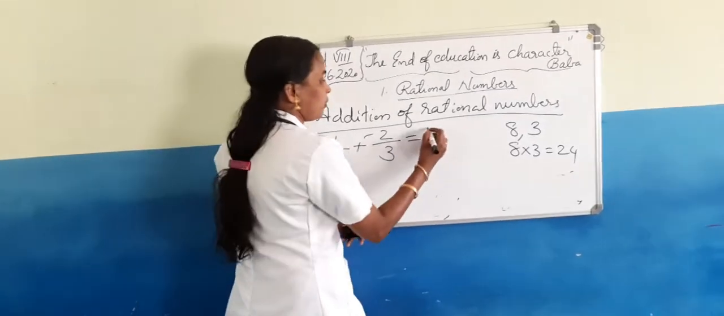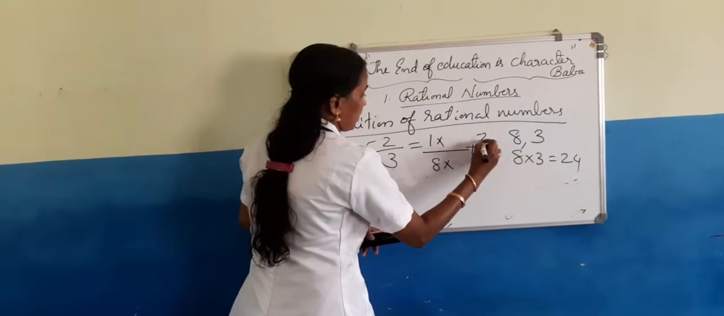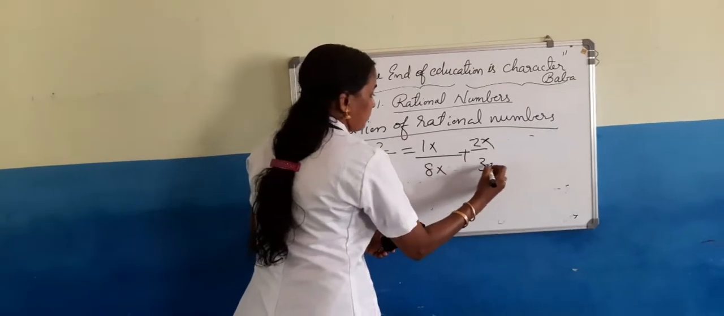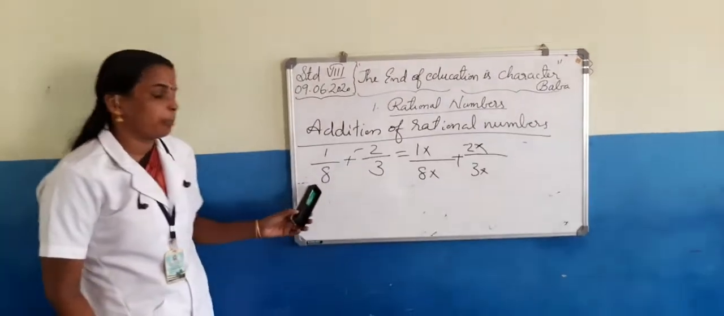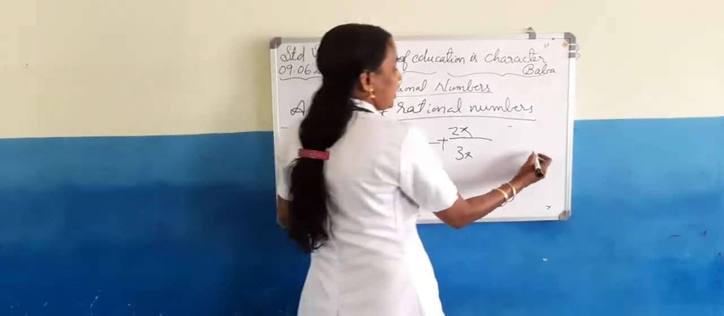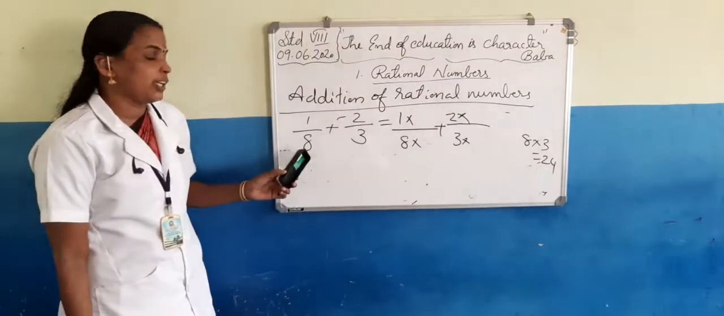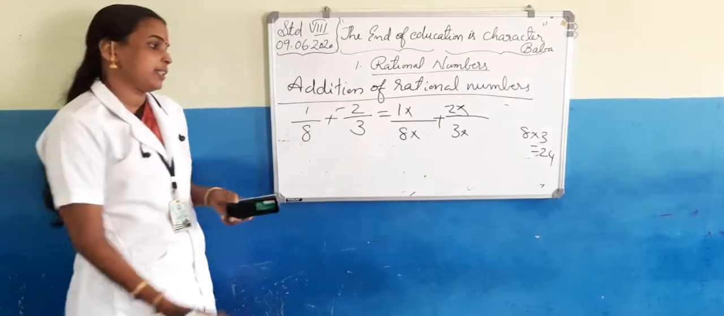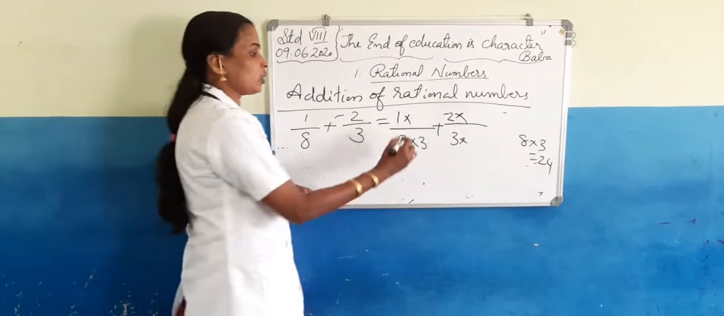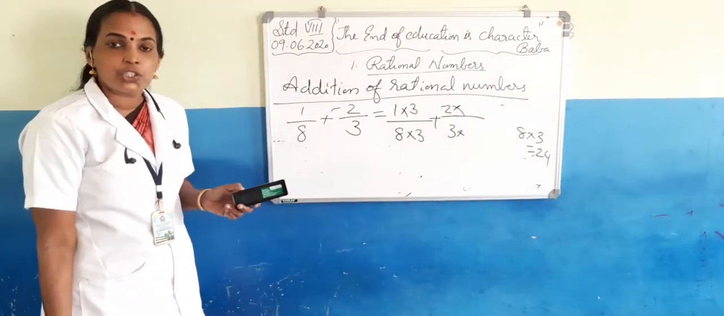So it will be 1 into something over 8 into something, plus negative 2 into something over 3 into something. Our aim is to make the denominator the same, and that denominator should be the LCM also. Our LCM is 24. So how can we make 8 into 24? Multiplying by 3. So here we have to multiply by 3. So the numerator also is multiplied with the same number, otherwise the value will be changed.